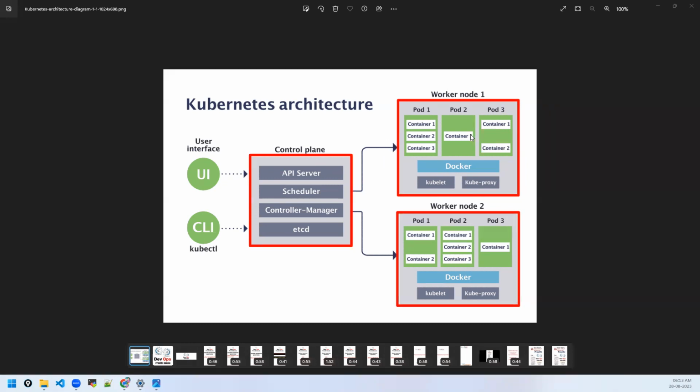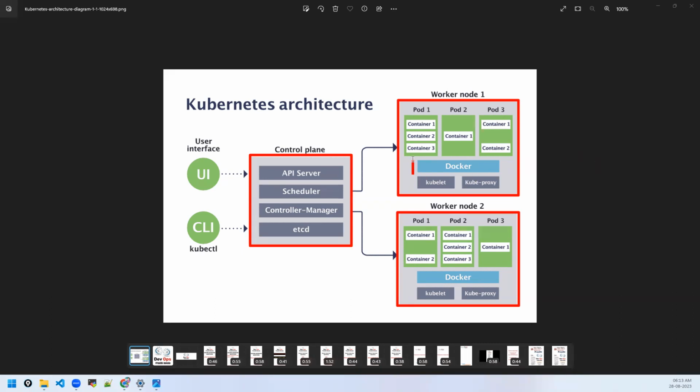So this is the worker node. We have two worker nodes and one master node, or the control plane of the cluster. That's called the control plane because the master is the decision maker, which makes all the decisions of where to deploy the containers and all. So before going into the master, let's talk about the different components in the worker node.